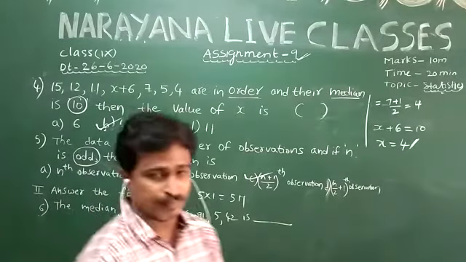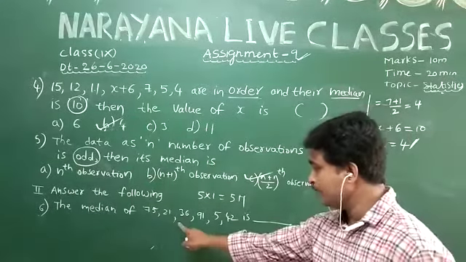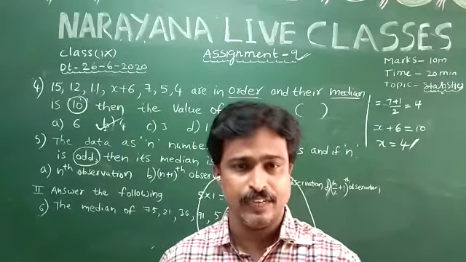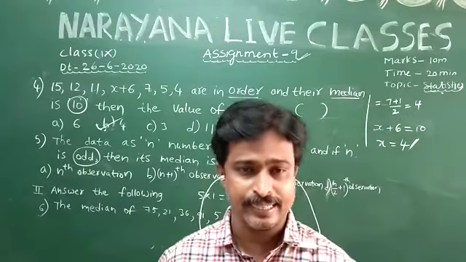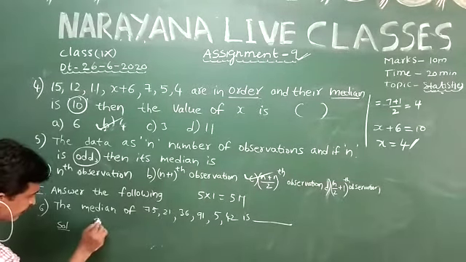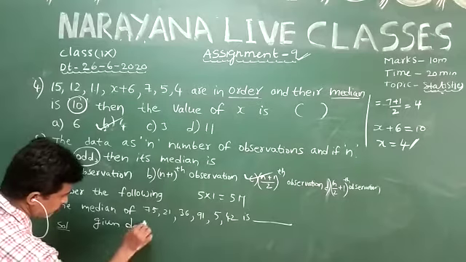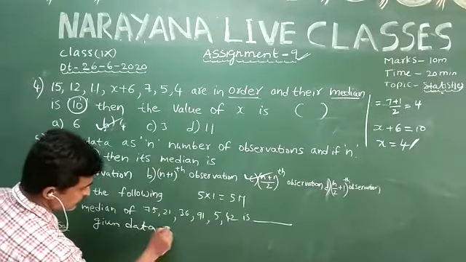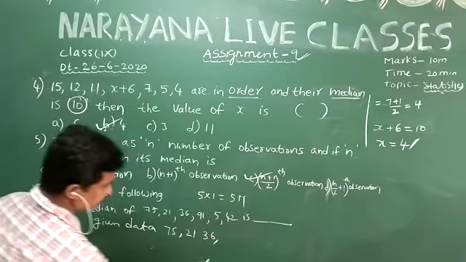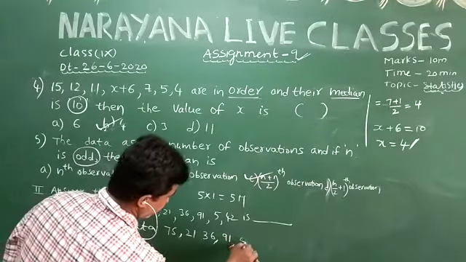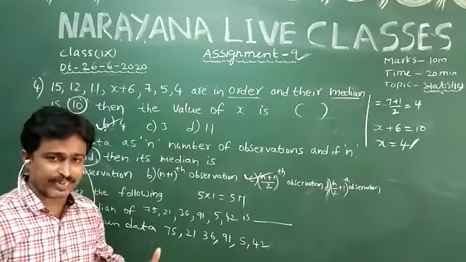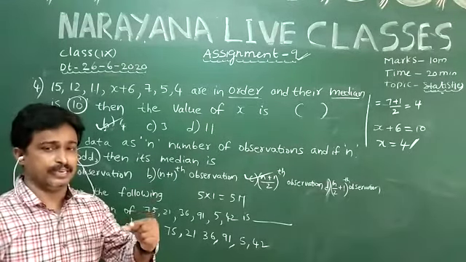Coming to Roman number 2, answer the following. These are blanks. So coming to question number 6, the median of these observations. To find the median of any observations, first of all, arrange the given data in increasing order or decreasing order. So coming to the solution, the given data is 75, 21, 36, 91, 5, 40, 42. First of all, arrange the given data in increasing order, small to big.